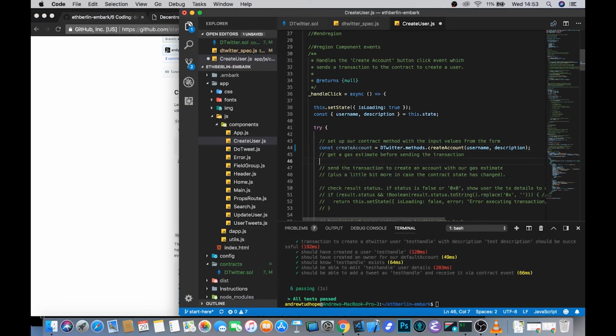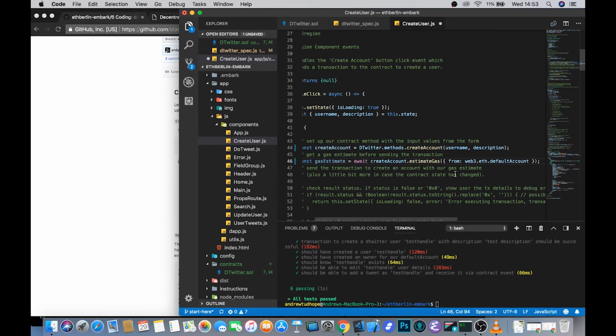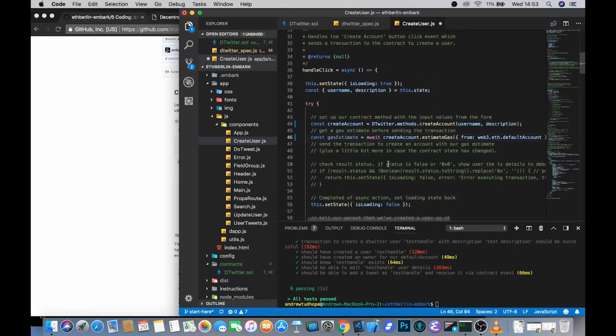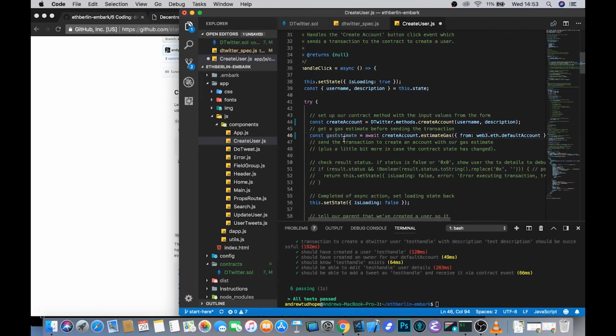But here we just set up this create account call, and before we actually call it, one of the nice things to do is to try and get a gas estimate for how much this particular function will cost. Solidity makes it possible, rather, the EVM makes it possible to have an estimate gas function for any public function in your smart contracts.